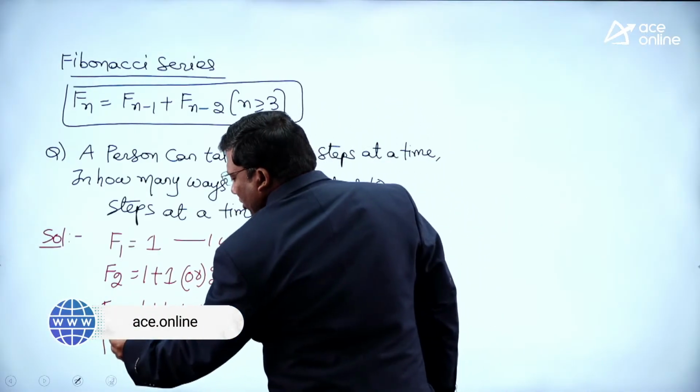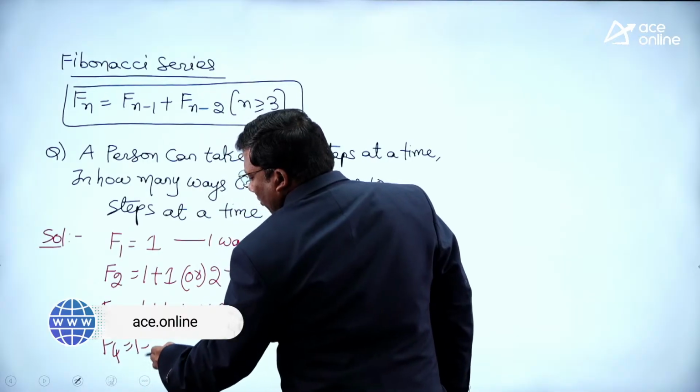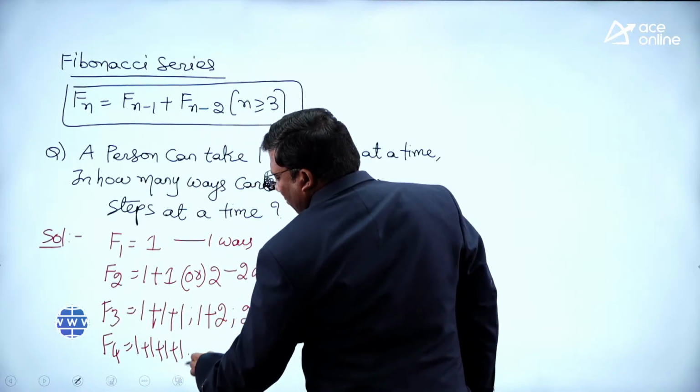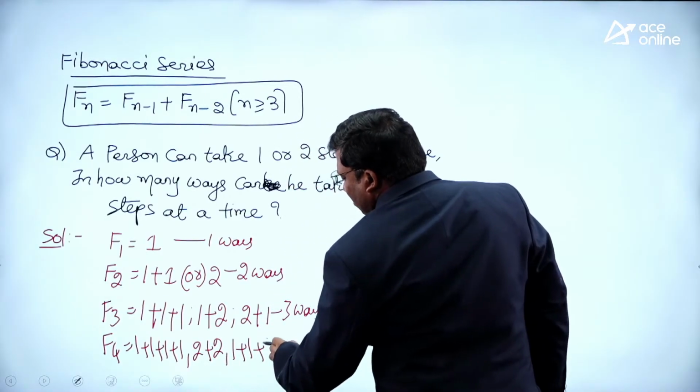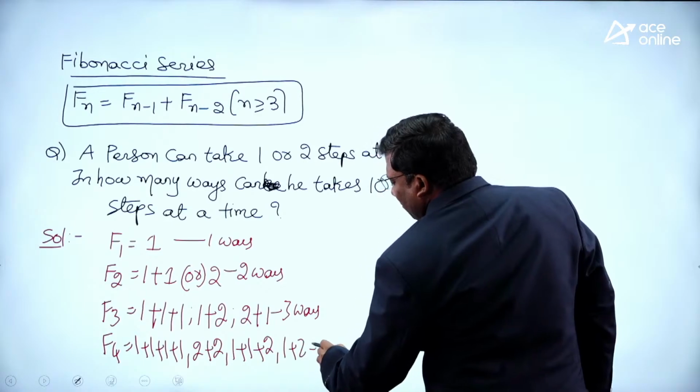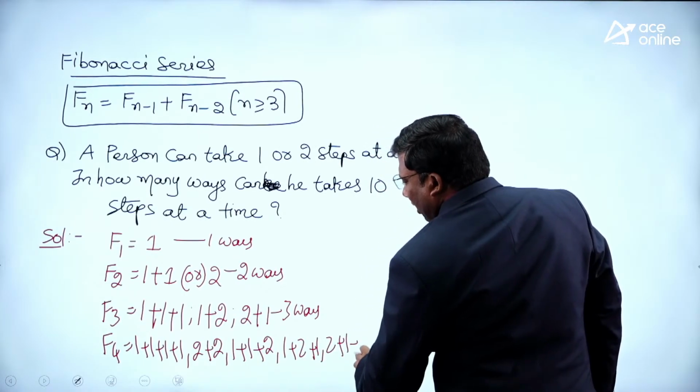Suppose if it is 4 steps. 4 steps means how I will do? 1 plus 1 plus 1 plus 1. Again, it is 2 plus 2. 1 plus 1 plus 2. 1 plus 2 plus 1. 2 plus 1 plus 1. Are you all with me?